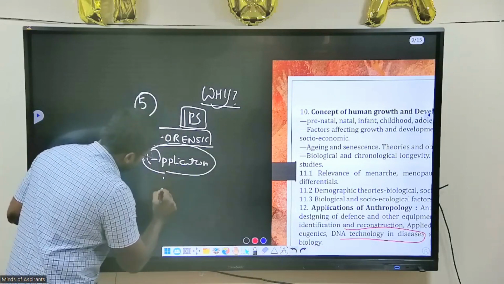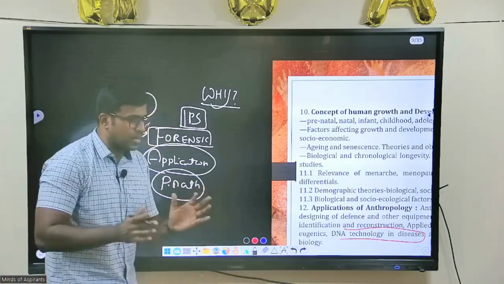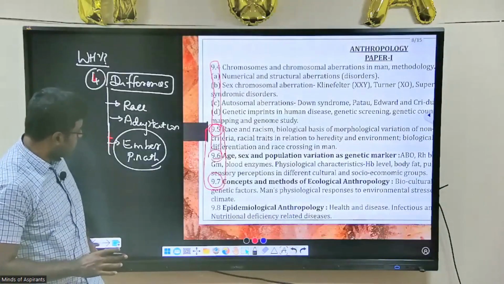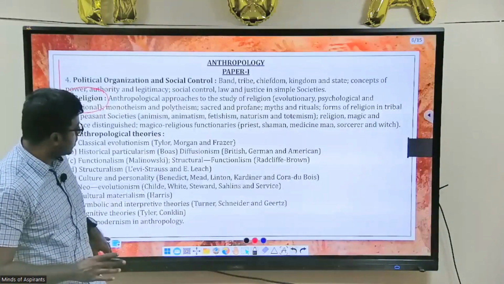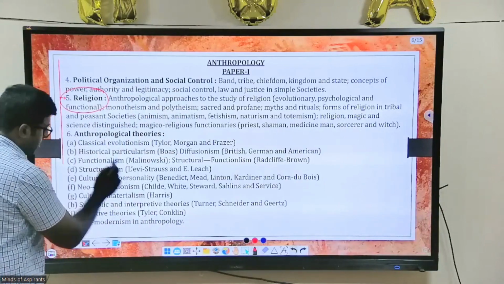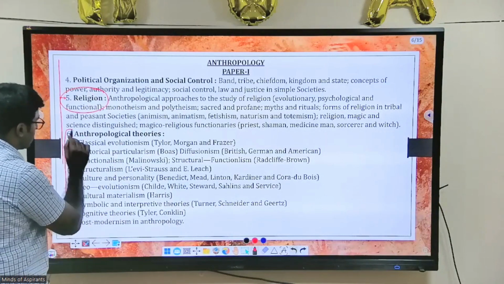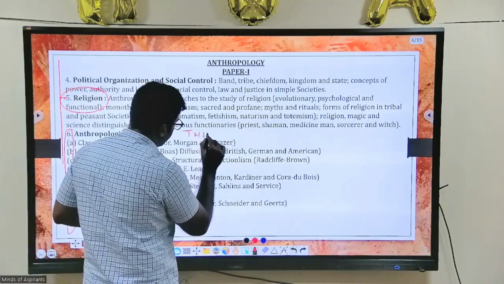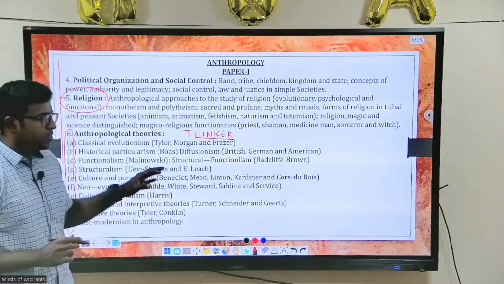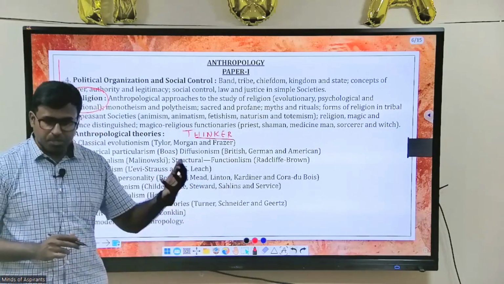This is in Peanut. So each of the sections I am addressing one by one. I want you to look at each section very closely, because each section is important. One more section is there. This is one of the most important sections in any option. If you see, all the options will have a section on thinkers. Whichever option you take, you will have a section on thinkers. These are the people who will tell you how this subject has evolved.